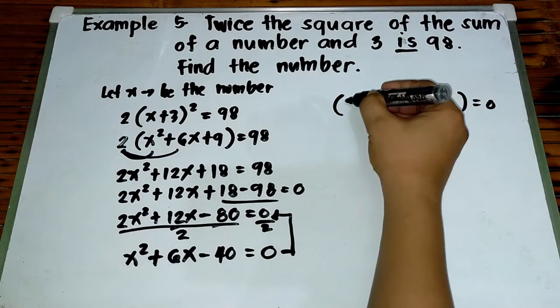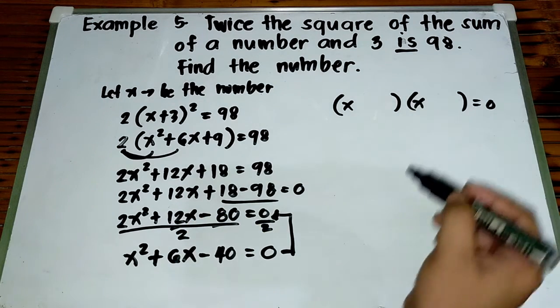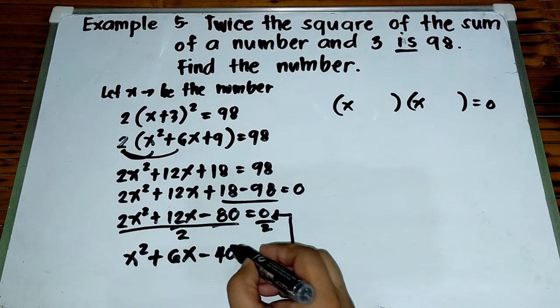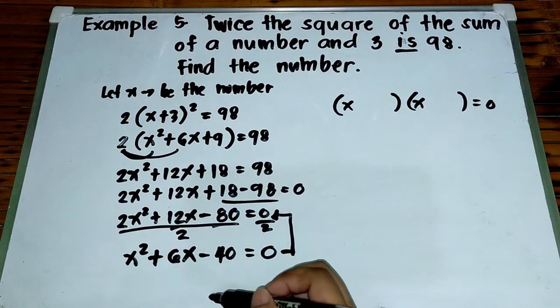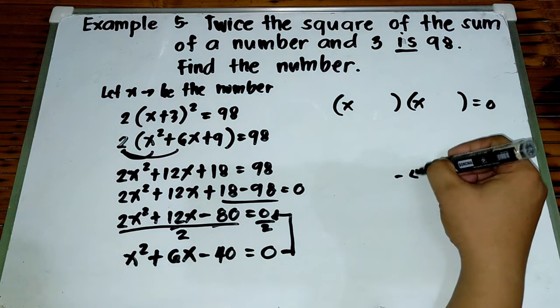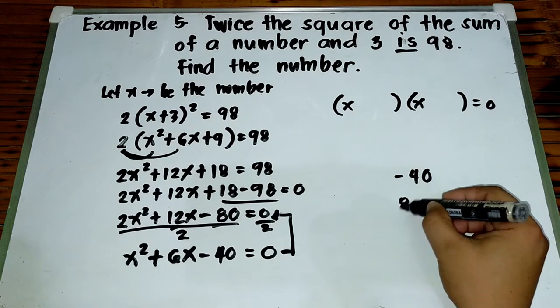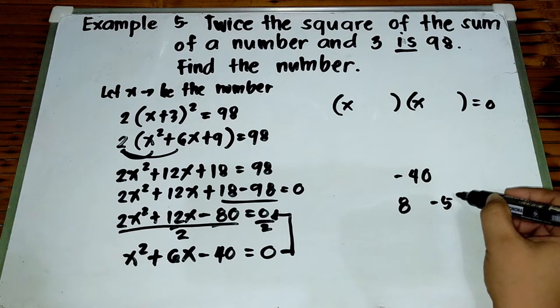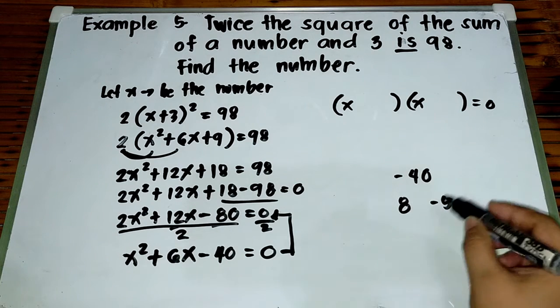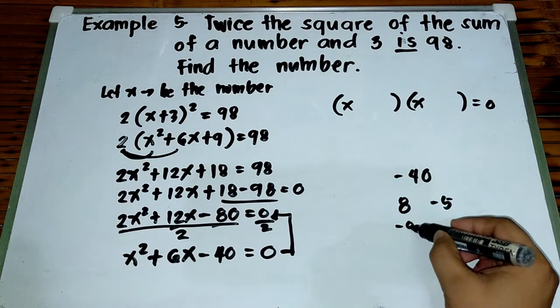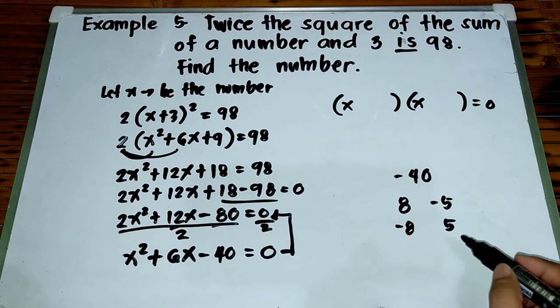Factors ng x squared ay x and x. Okay? And then, kunin natin yung factors ng negative 40. Ano yung factors ng negative 40? Pwedeng 8 times negative 5, kasi negative 40 yan kapag minultiply. Or pwedeng negative 8 and positive 5.